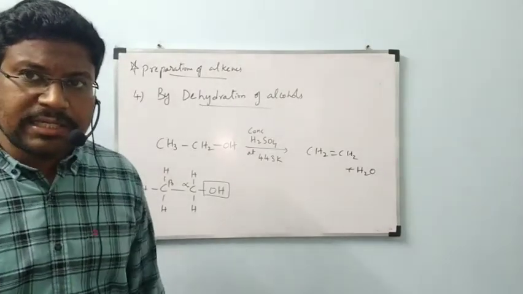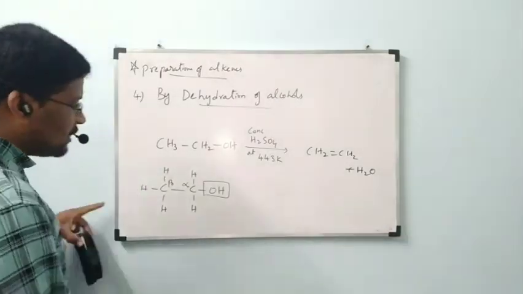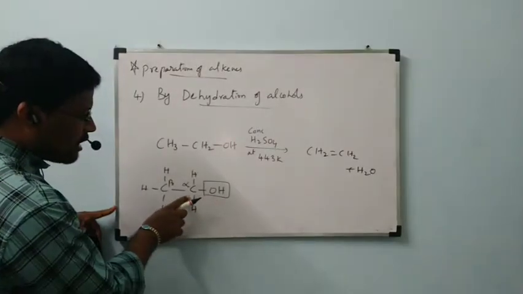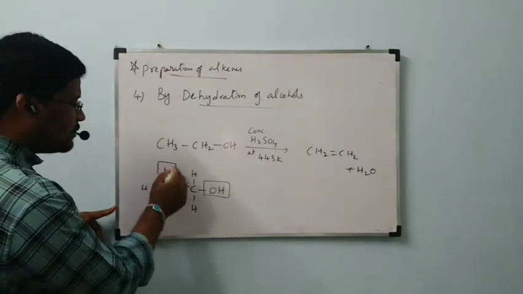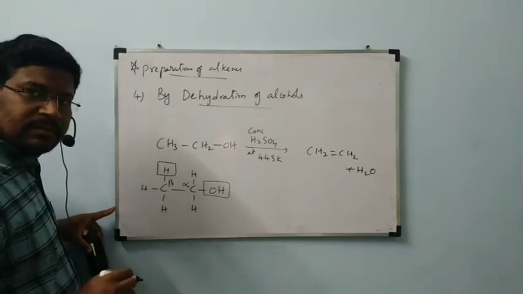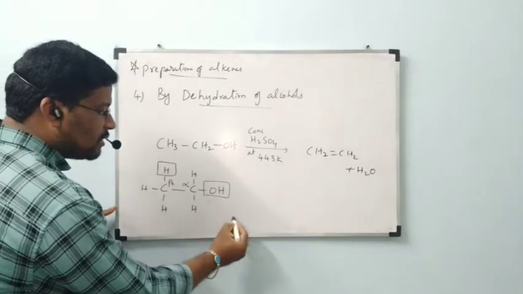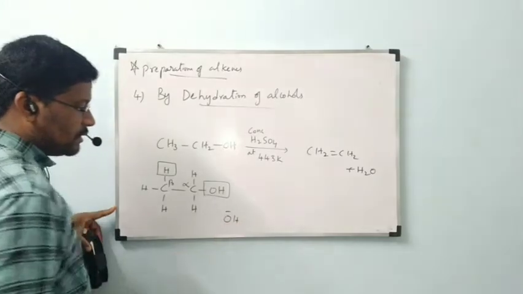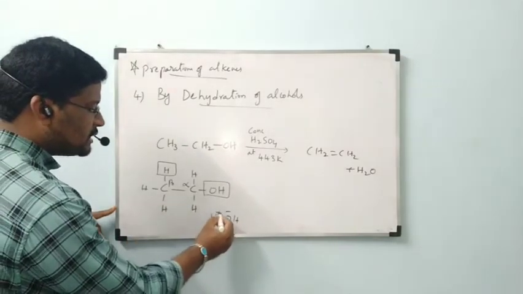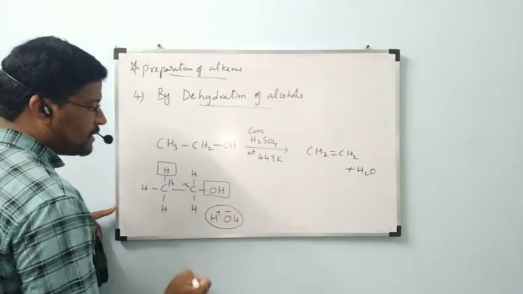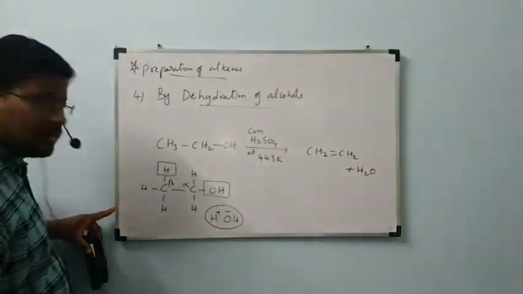Now, how is that dehydration process taking place? Observe here, OH is present on the alpha carbon, hydrogen is present on the beta carbon. OH is coming out as OH minus, H is coming out as H plus, to combine and form H2O.